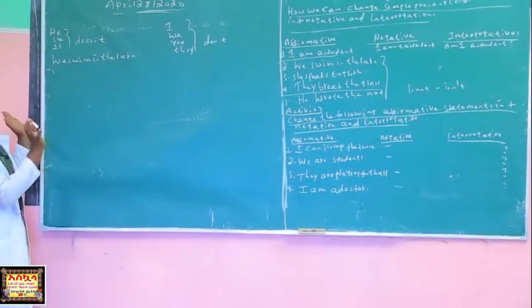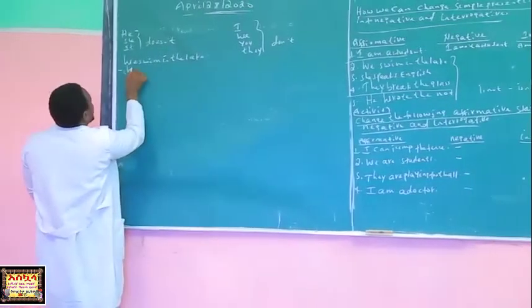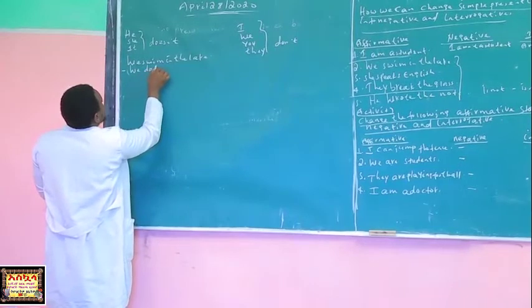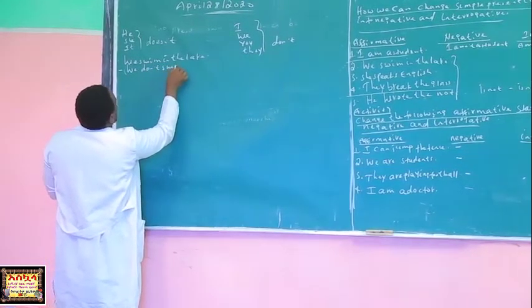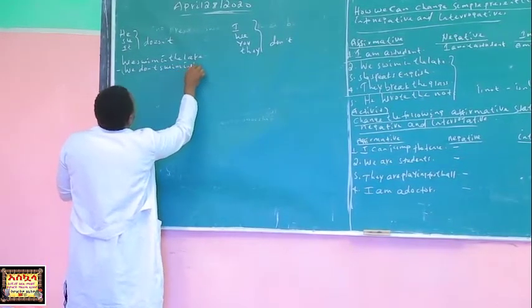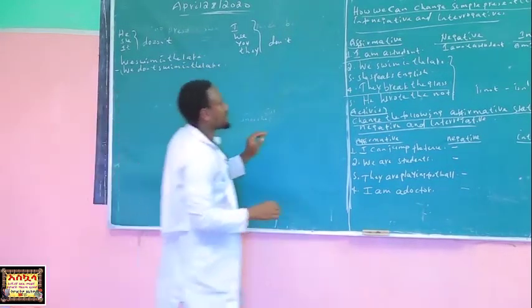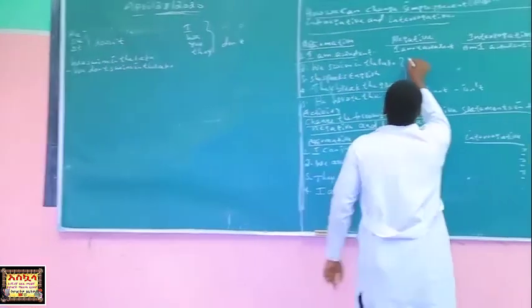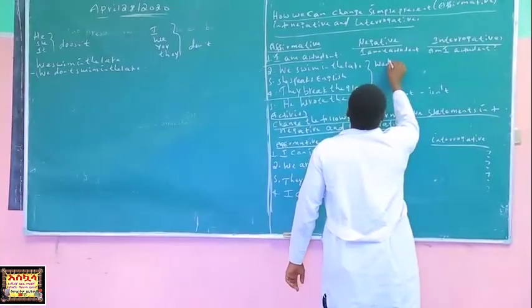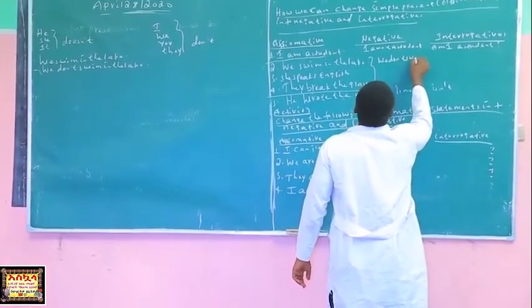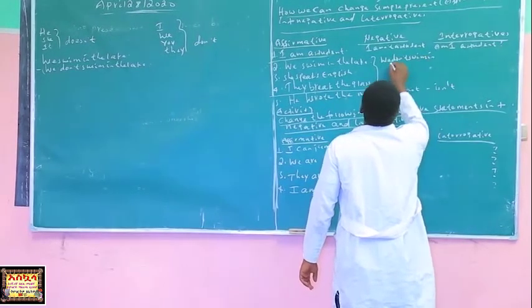So we write we don't swim in the lake. So it's negative. So I have to write here, we swim in the lake. We don't swim in the lake.